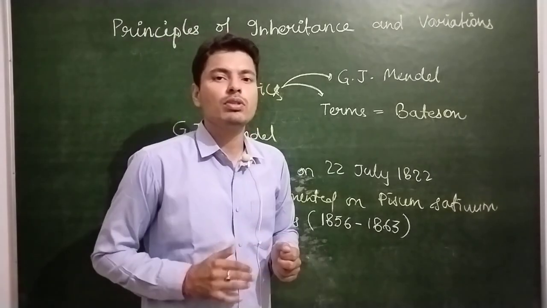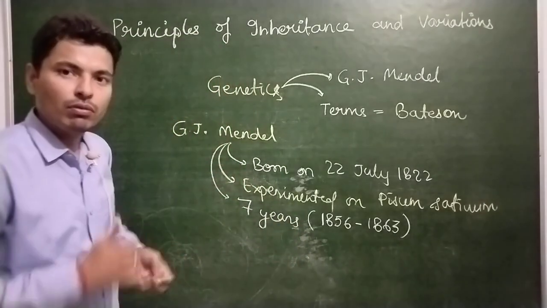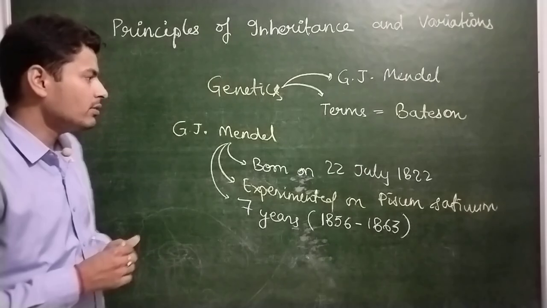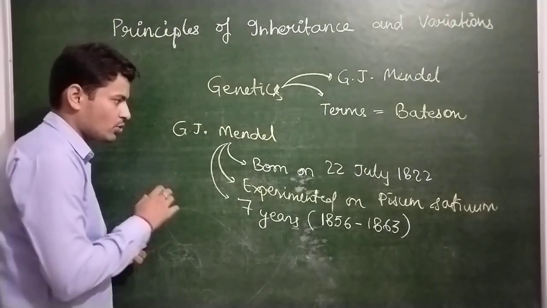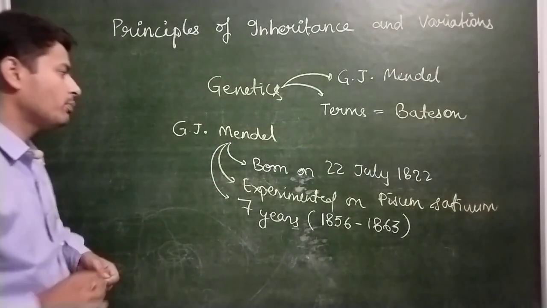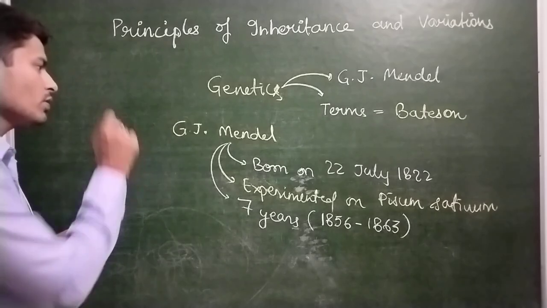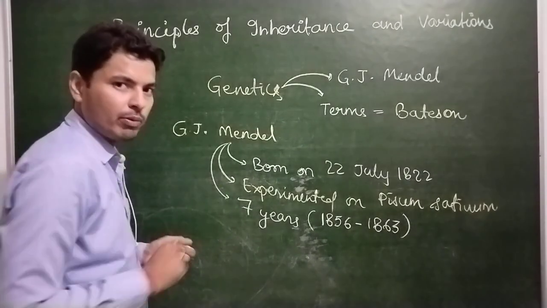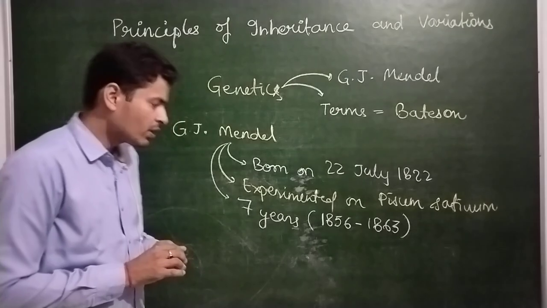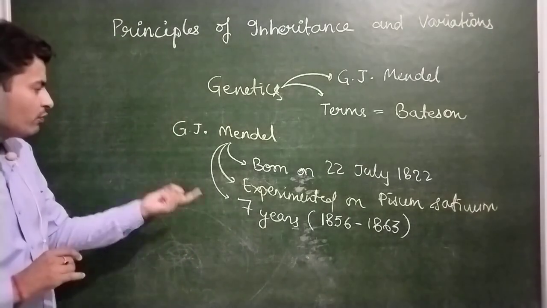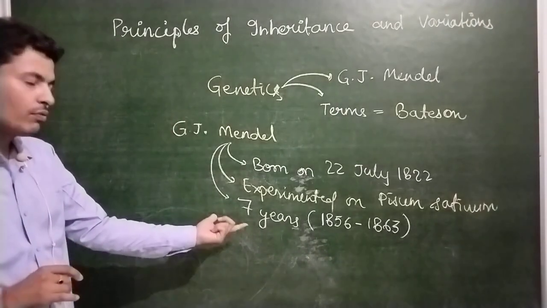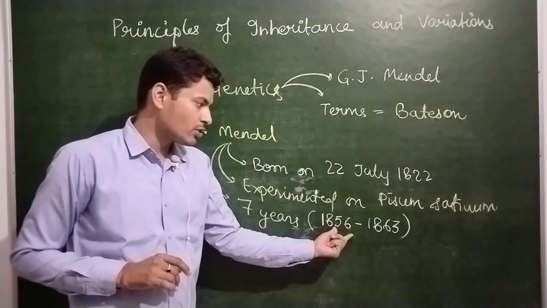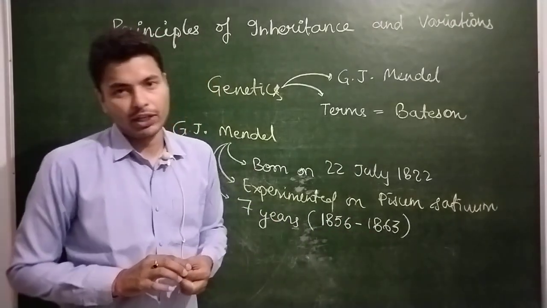What are the conclusions which were given by Mendel? We will be discussing it in a later part of this video. These are the basic points which we have to study. He was born on 22nd July 1822, experimented on Pisum sativum, or garden pea, and the experiment took around 7 years from 1856 to 1863.